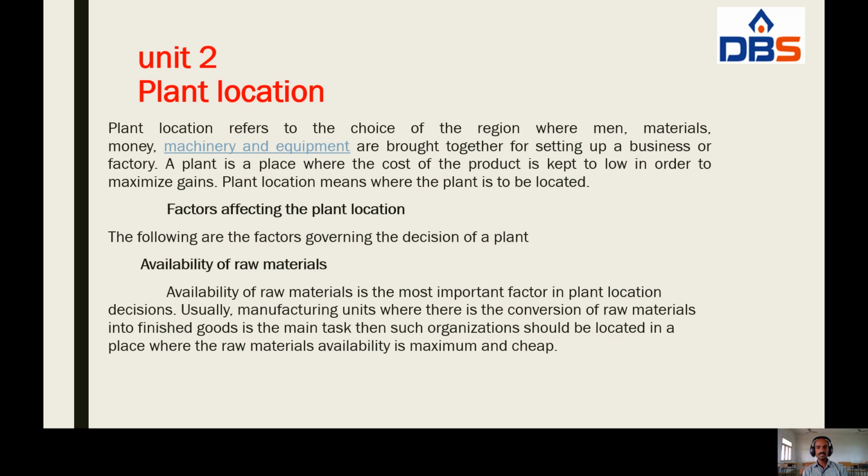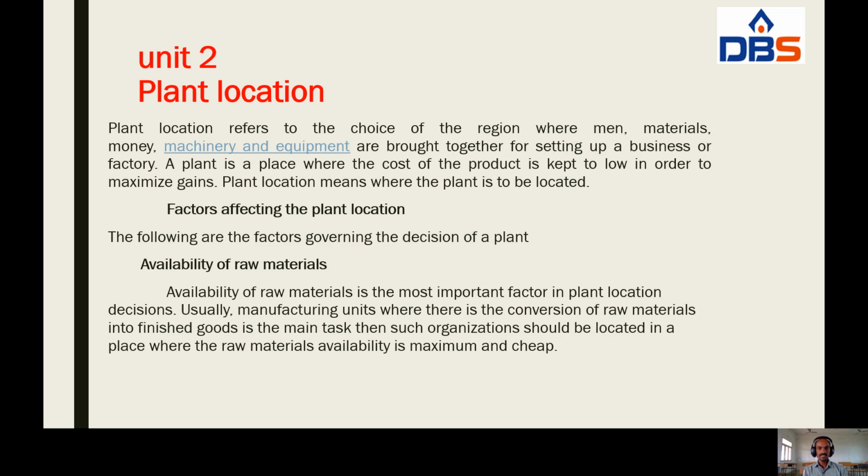Usually, in manufacturing units, the conversion of raw materials into finished goods is the main task. Then, such organizations should be located in a place where the raw materials availability is maximum and cheap. Here, availability of raw materials is the main factor affecting the plant location decision.